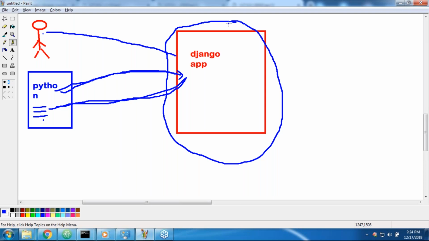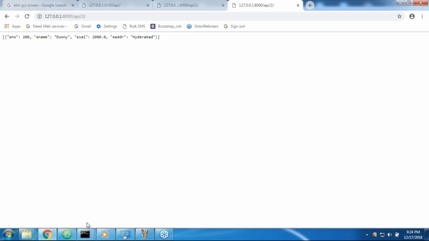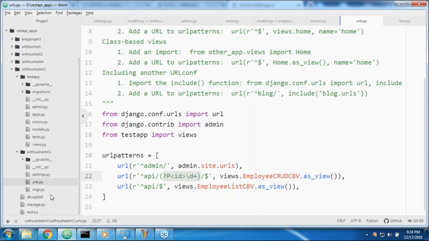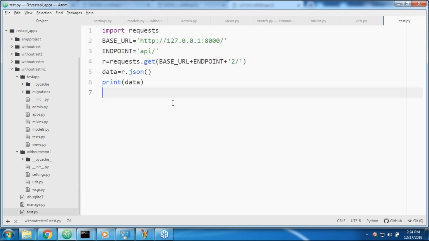The words are clear. Now I want to implement that functionality also. Don't worry, sir, now I will show. I write one Python application also. Now here, see this one. This is the Python code, sir.